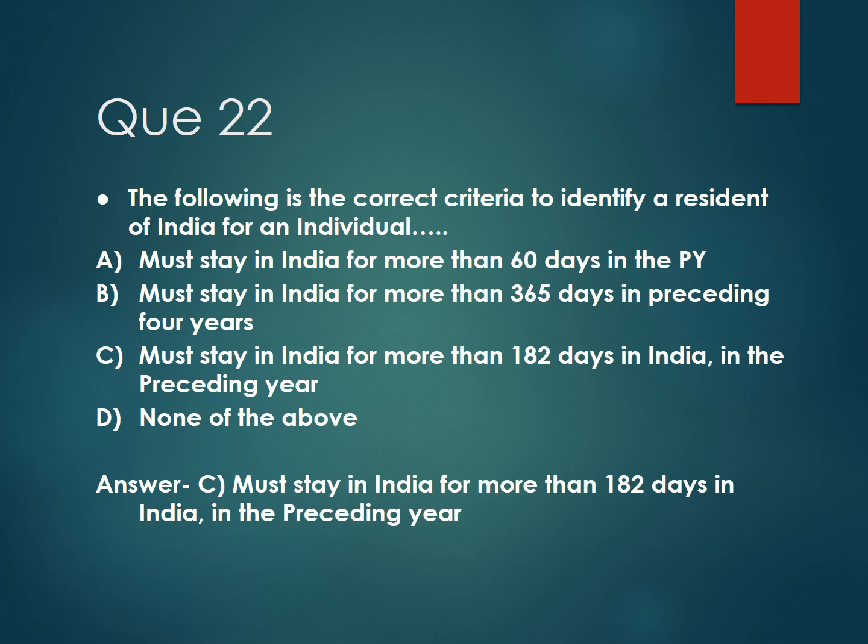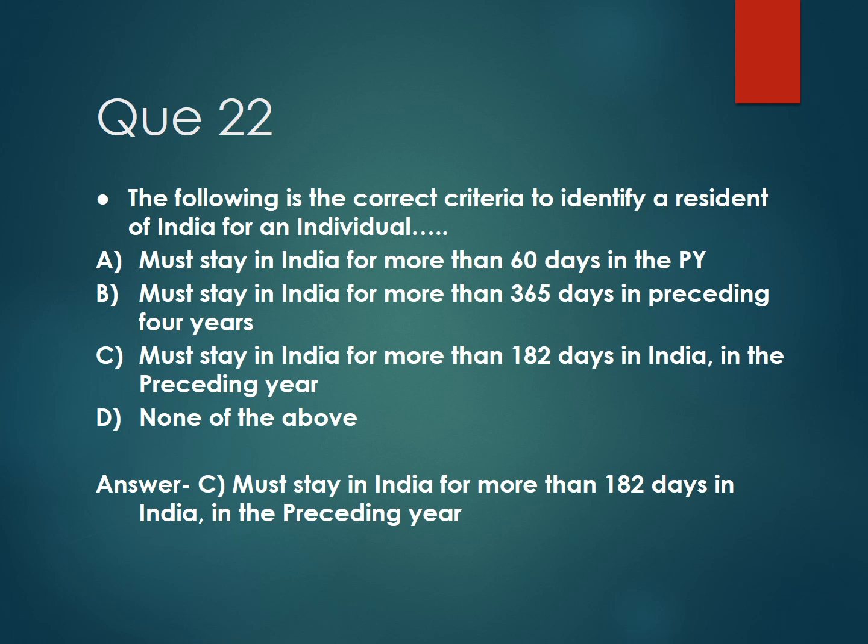Then next question number 22. The following is the correct criteria to identify a resident of India for an individual, and the options are: option A, he must stay in India for more than 60 days in the previous year. Option B, must stay in India for more than 365 days in preceding 4 years.